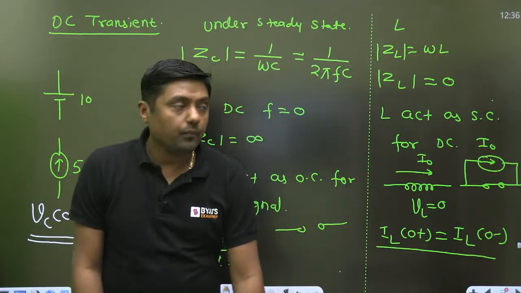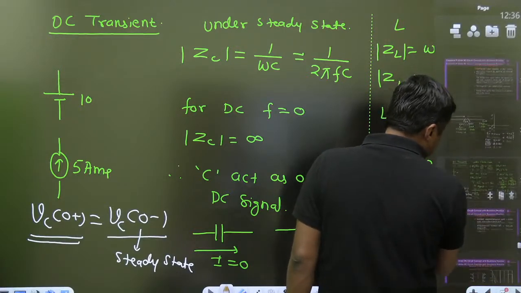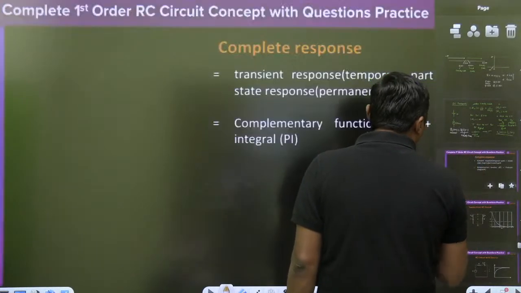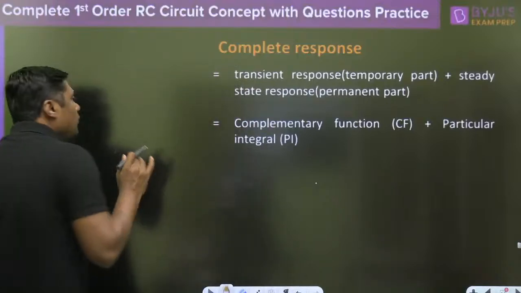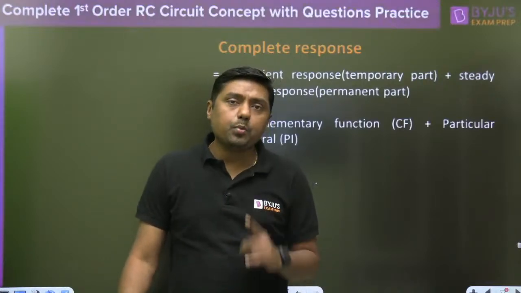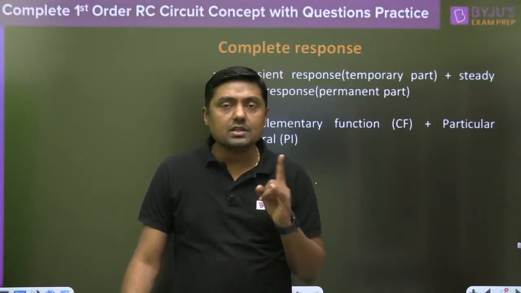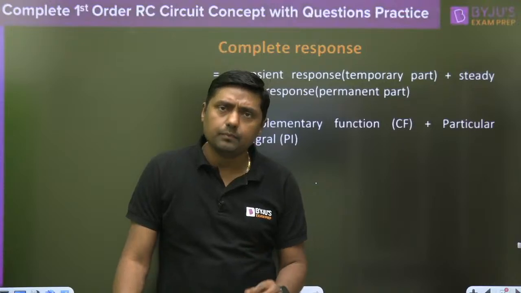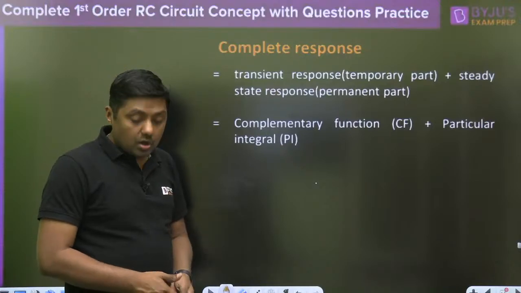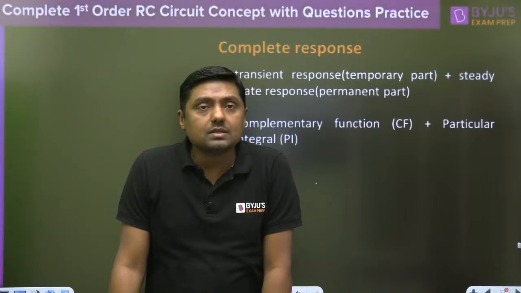Okay then. Now, first important circuit is source free RC circuit. First of all, we will discuss the source free RC circuit. Always remember, when we want to find the complete response for any circuit, there will be two responses, transient plus steady state. This is called complete response of the circuit. Transient is the temporary part, steady state is the permanent part. Complementary function plus what? Particular integral. Now I am going to explain two important circuits,